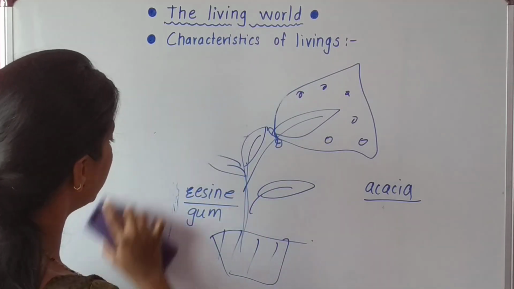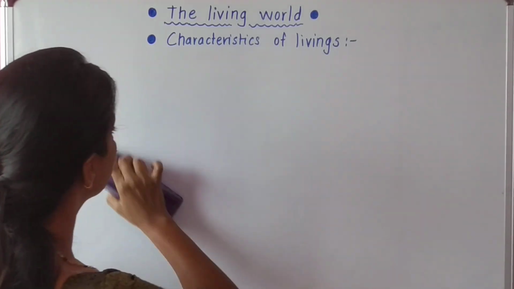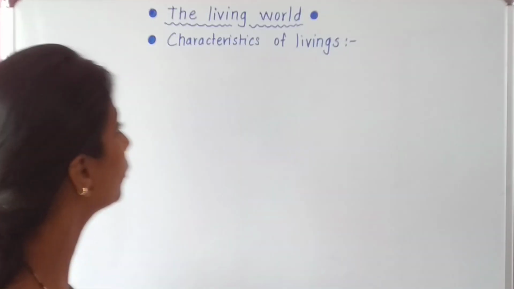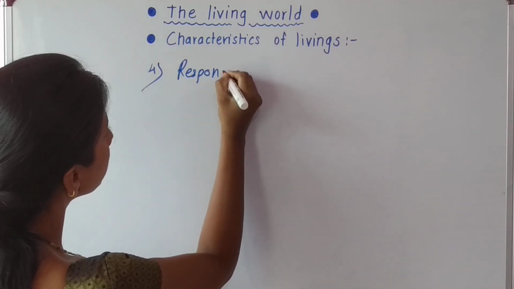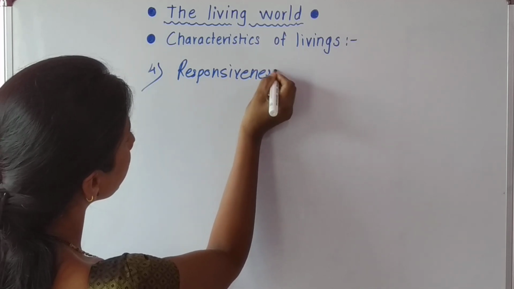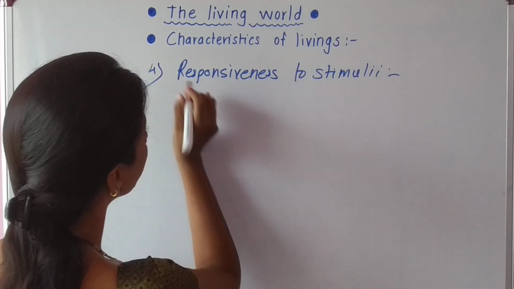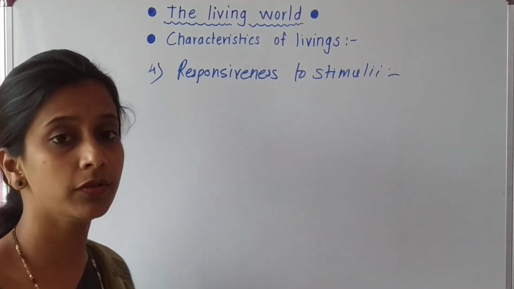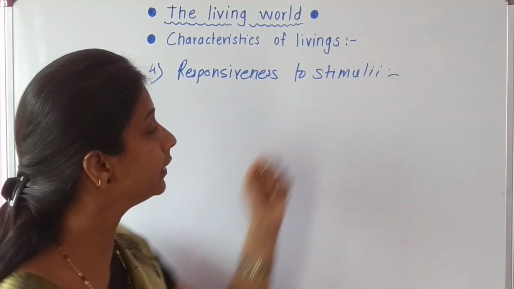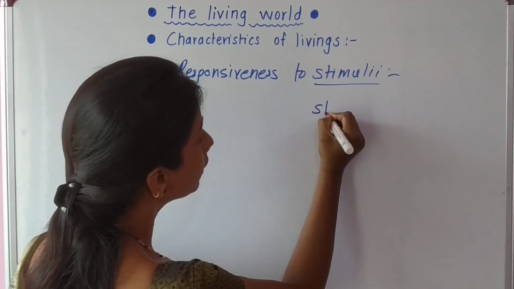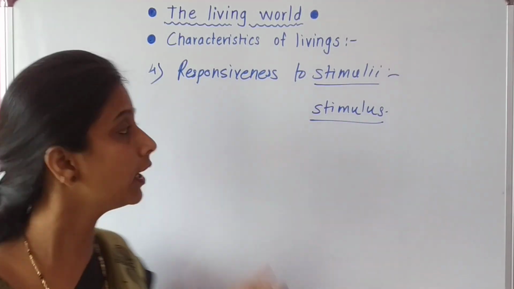Now coming to the next, that is responsiveness to stimuli. The next characteristic of living organisms, that is the fourth, responsiveness to stimuli. So students, let us study about this characteristic. Okay, so what is stimuli? Stimuli is actually a plural word; the singular is called stimulus. So let us see what is a stimulus and what are the responses.